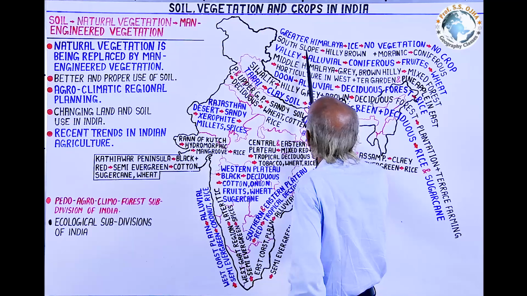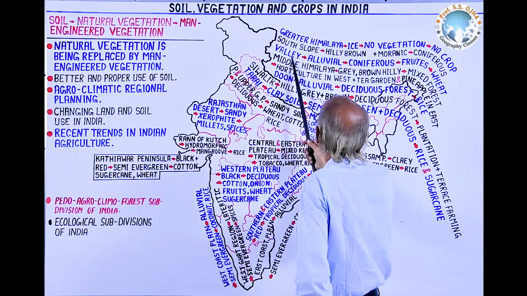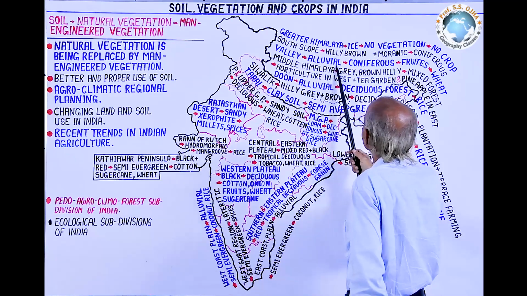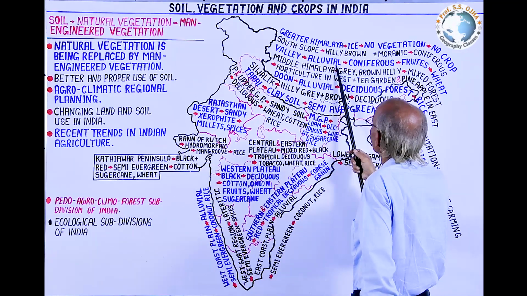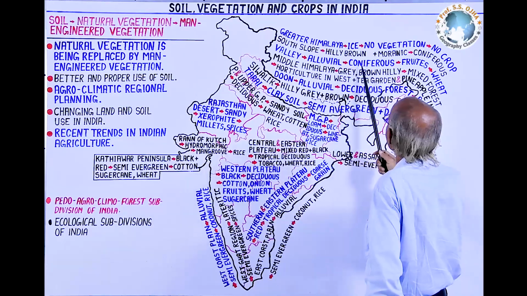To the south of the Greater Himalayan slope, there are valleys found between the Greater and Middle Himalayas, like Kashmir and other valleys, and their soil is alluvial, brought down from the Greater Himalayas by the glacial process and from the Middle Himalayas by the fluvial process.